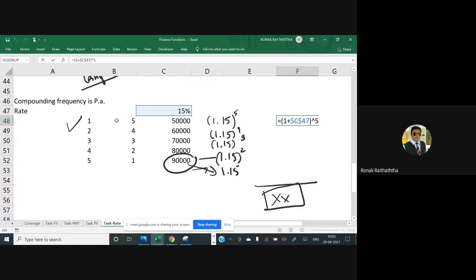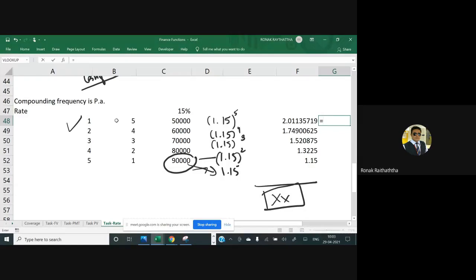Here some people make a mistake, putting 1 plus r raised to n, with n equal to 1. No, do not start it from 1. For year number 1, you get the interest for 5 years. For year number 2, you'll get the interest for 4 years. The calculation must be in descending order. Pressing enter. Now, instead of 5, I'm just linking the cell where I have written 5, so that I'll be able to drag that formula. Pressing enter. Then I'm copying this and taking it further down.